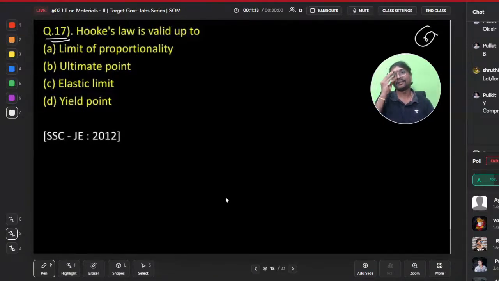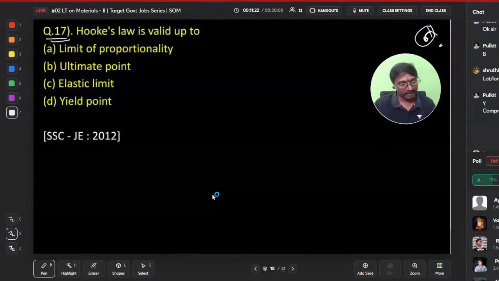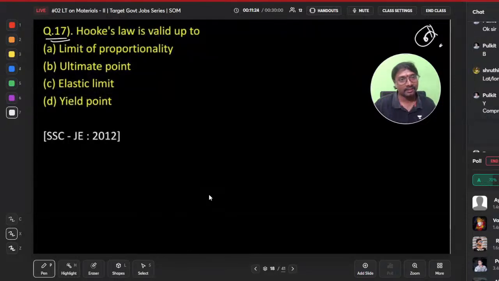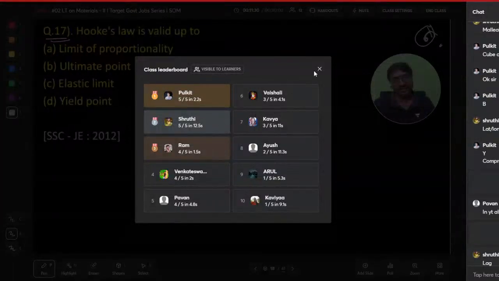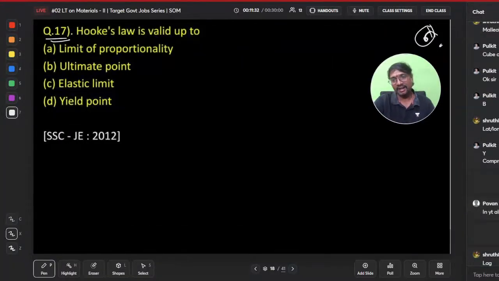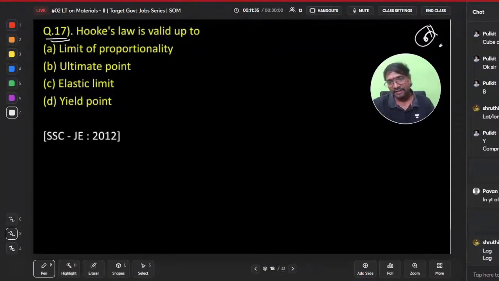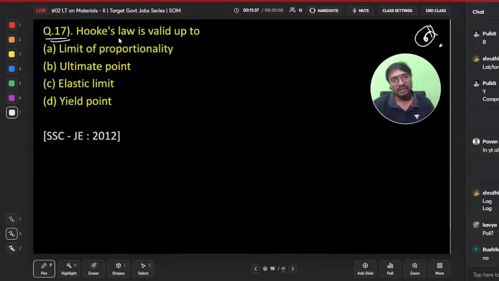This class only, not other classes. Yes, Arvind answered correctly. Yesterday, on 13th April, I mentioned this. Is there any lag for anyone? Anyone facing lag? Poll not came. Okay.